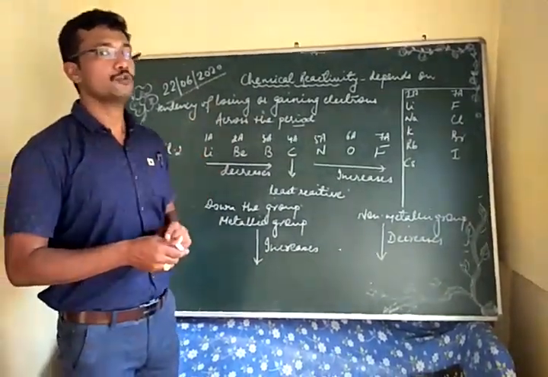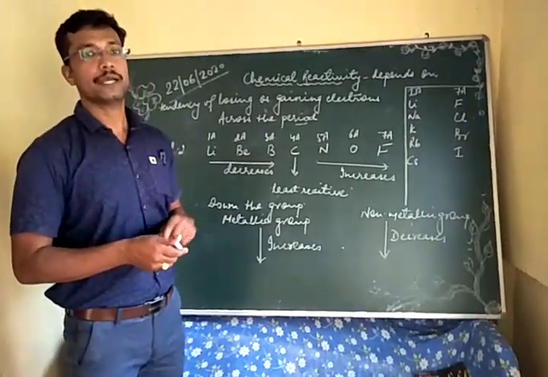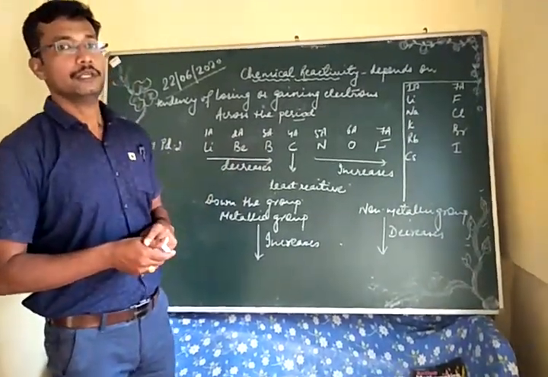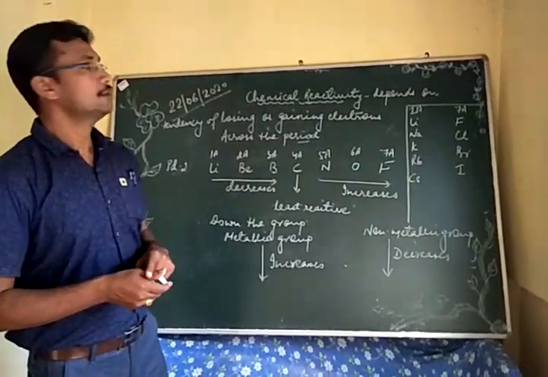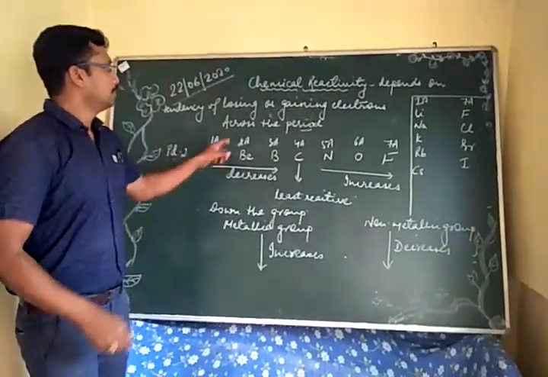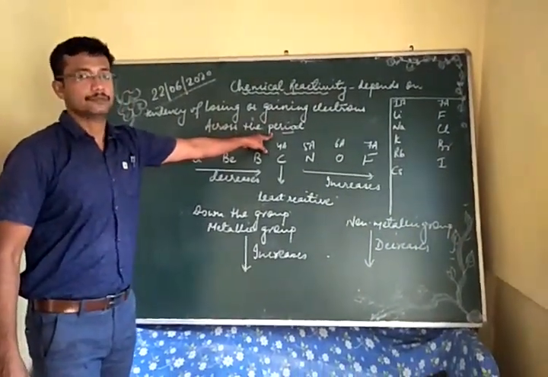On the basis of this losing or gaining of electrons by metals and non-metals, let us see the variation of chemical reactivity. First, across the period.